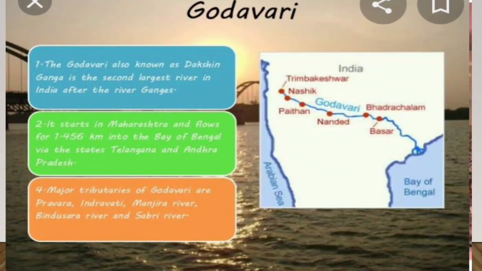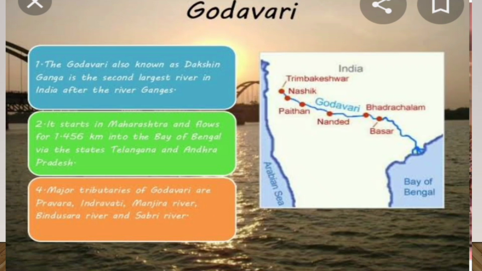Godavari River. The Godavari, also known as Dakshina Ganga, is the second largest river in India after the river Ganges. It starts in Maharashtra and flows for 1,456 kilometers into the Bay of Bengal via the states Telangana and Andhra Pradesh.